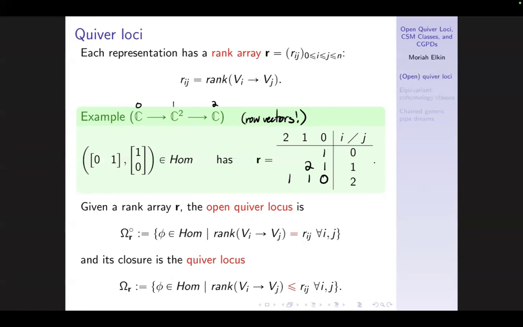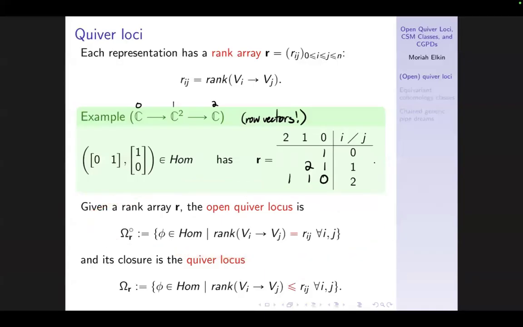So the actually more well-studied thing so far up until now has been the closures, the quiver loci is what they're called. And we have this nice description where you're looking at rank arrays that are less than or equal to your fixed rank array in every entry. So these are my main objects, in particular these.